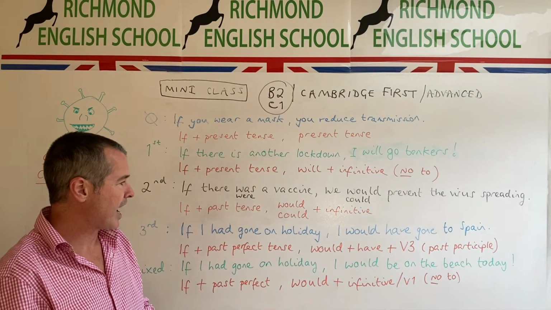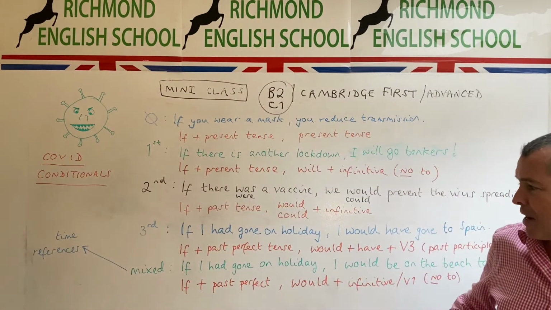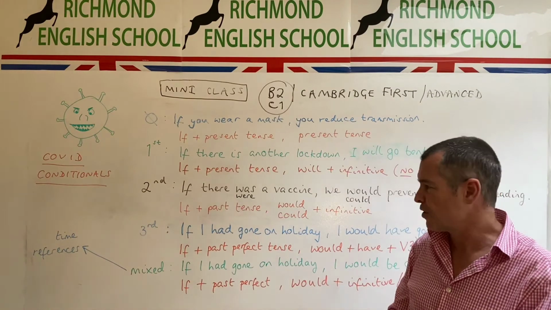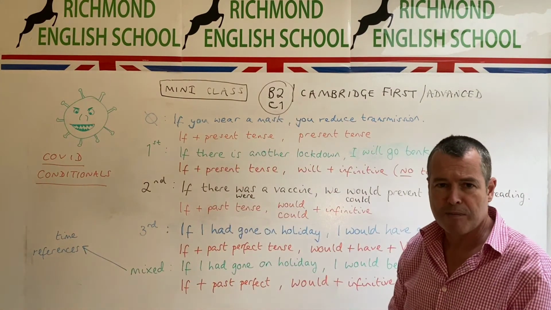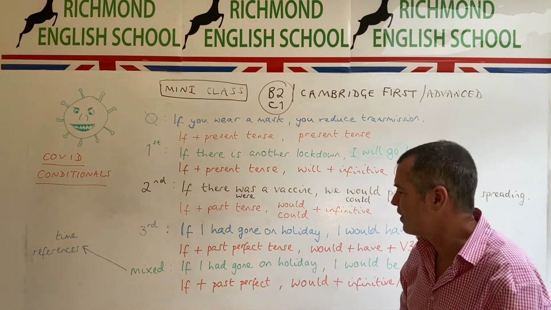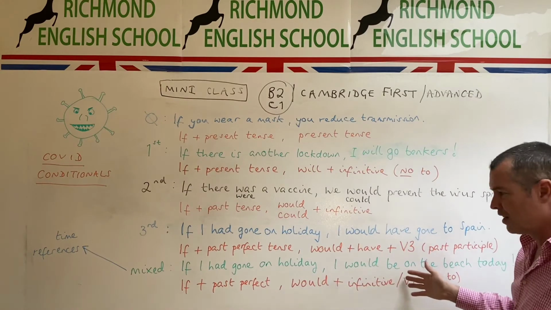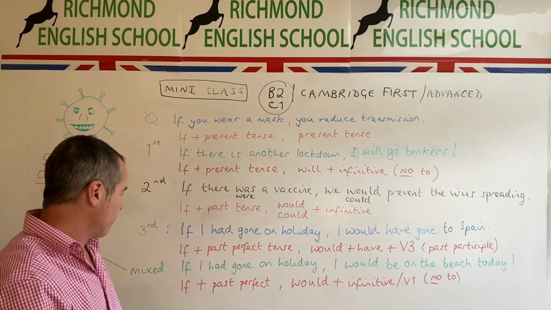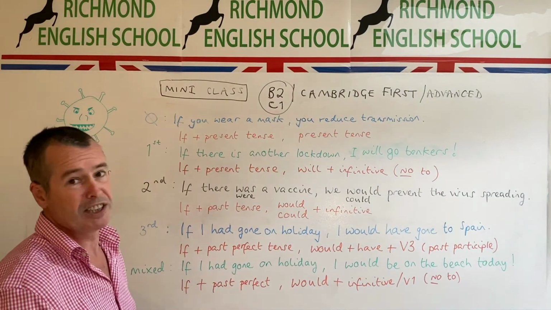Let's now look at an example of a mixed conditional. So mixed conditionals means we are mixing the time references. So we are mixing the time referred to in the condition clause with the time referred to in the result clause. So the condition remains the same. If I had gone on holiday, I didn't go on holiday.